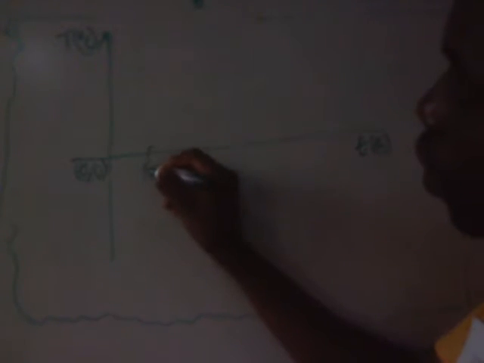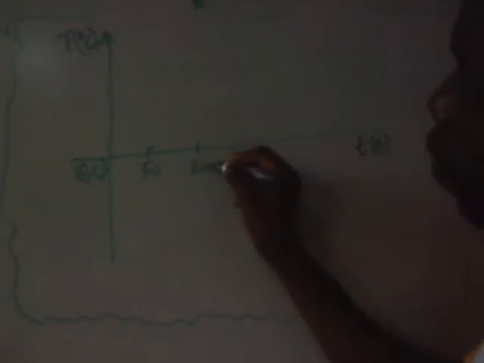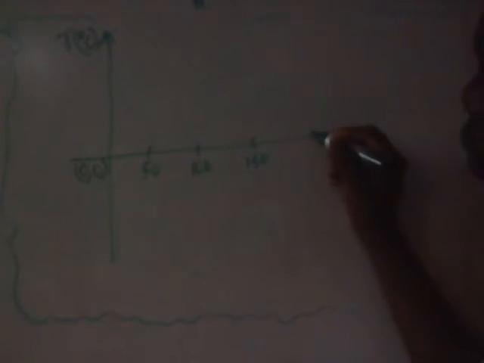Let's use 50, 100, 150, 200 on the time axis. Okay, let's use that scale on the time axis. Now on the temperature axis, let us use 100, 200, 300. Are you there? 100, 200, 300, like that.